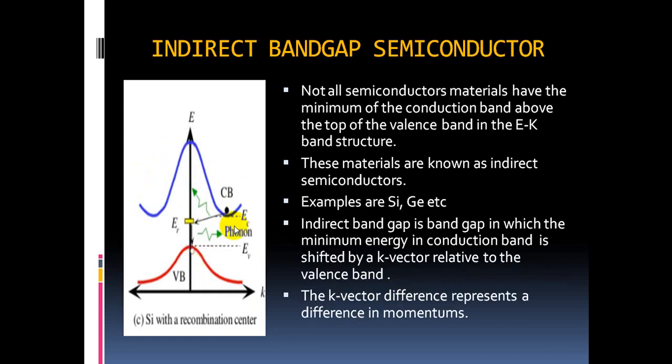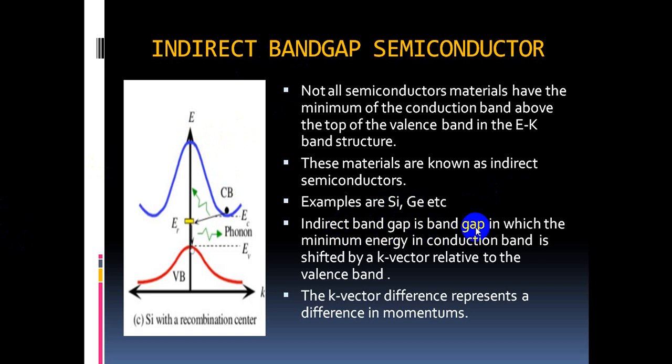Come to indirect band gap semiconductor. Not all semiconductor materials have the minimum of the conduction band above the top of the valence band in the E-k band structure. Those materials which don't have the minimum exactly above the maximum are called indirect band gap semiconductors. Examples are silicon and germanium.